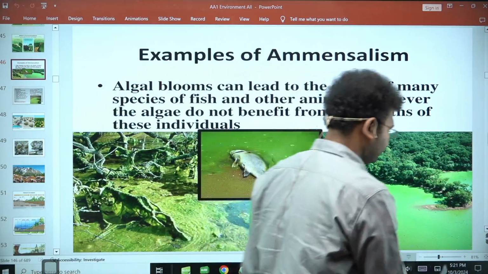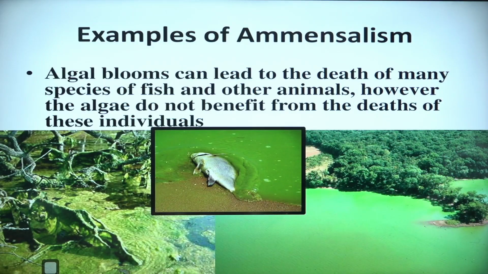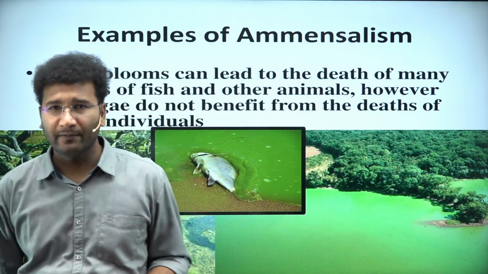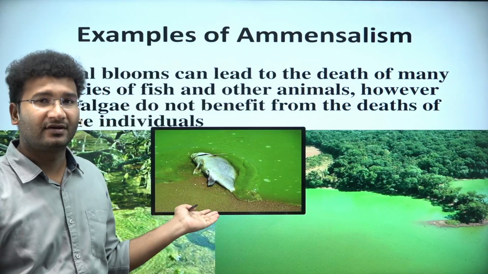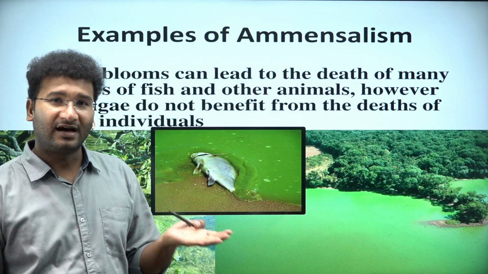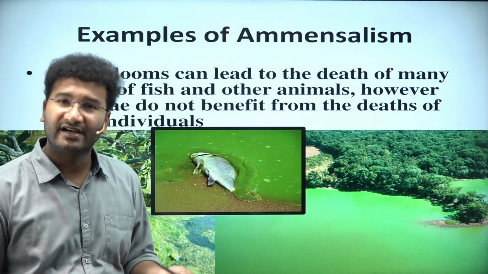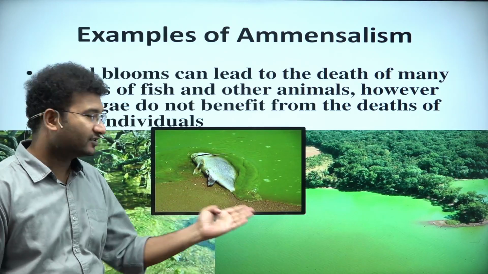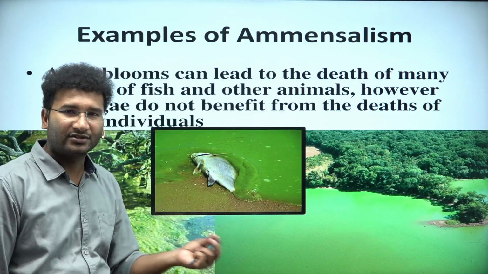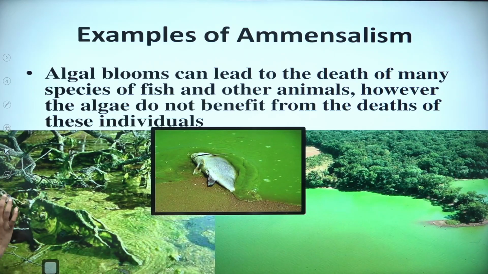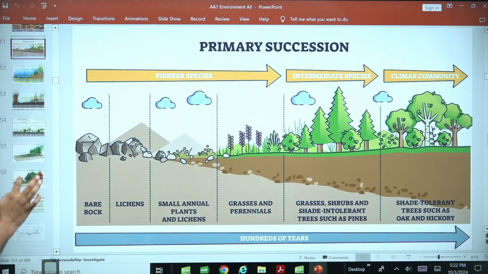Algal bloom. Algal bloom can lead to the death of many species of fish and other animals. However, the algae do not benefit from the death of these individuals. Is the algae getting any benefit? No, but it is having a negative impact on the fish. If the nutrients are more in the water, the algae blooms out. It becomes algal bloom. But when the fish is there, the fish dies. So it's a negative interaction for the fish, and for the algae, it is no loss, no profit, right? So this interaction is called amensalism. In a nutshell, the total interactions in an ecosystem are of these types, right?